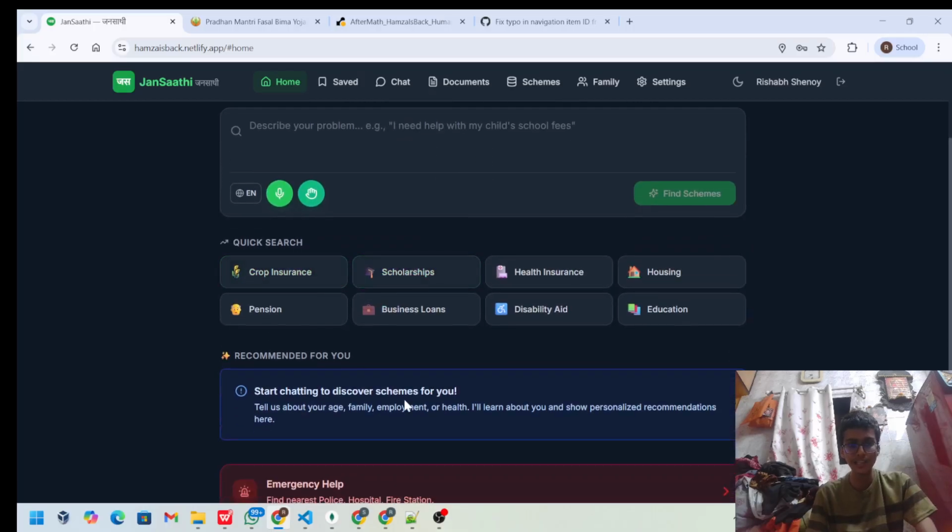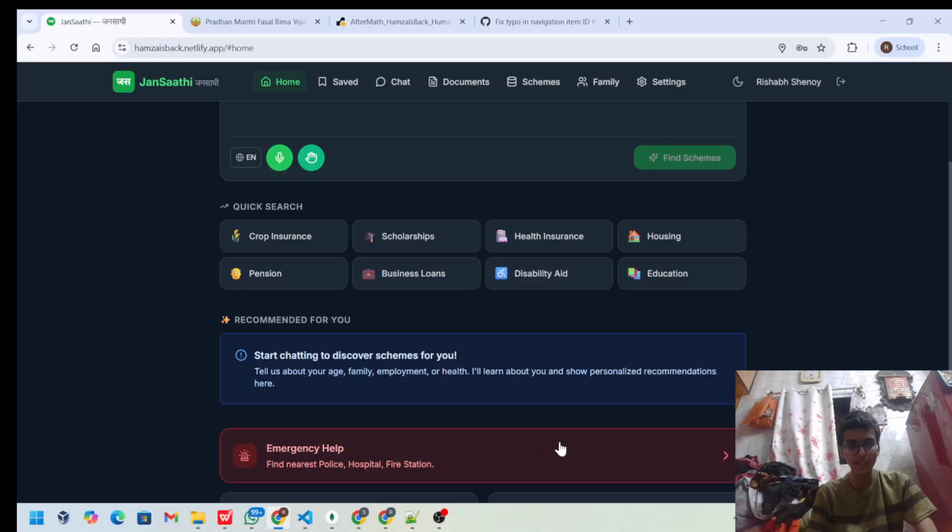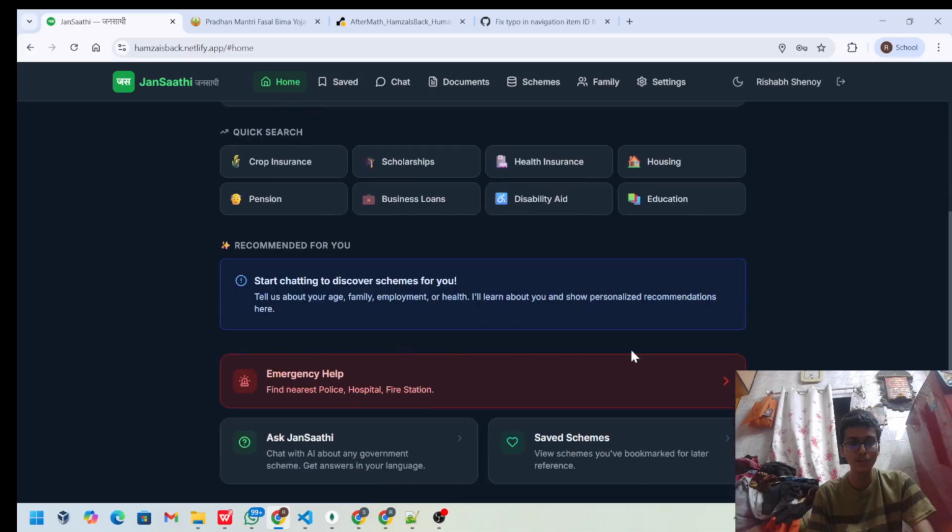Now, due to less context, it is not giving me any recommendation, but as we go on giving context to it, we'll get all the recommendations of the policies which we can be eligible for. It is using XGBoost, but since XGBoost is not getting that accuracy score with this kind of information, it is not able to predict that. So this is the emergency help, and this is what the emergency help looks like.